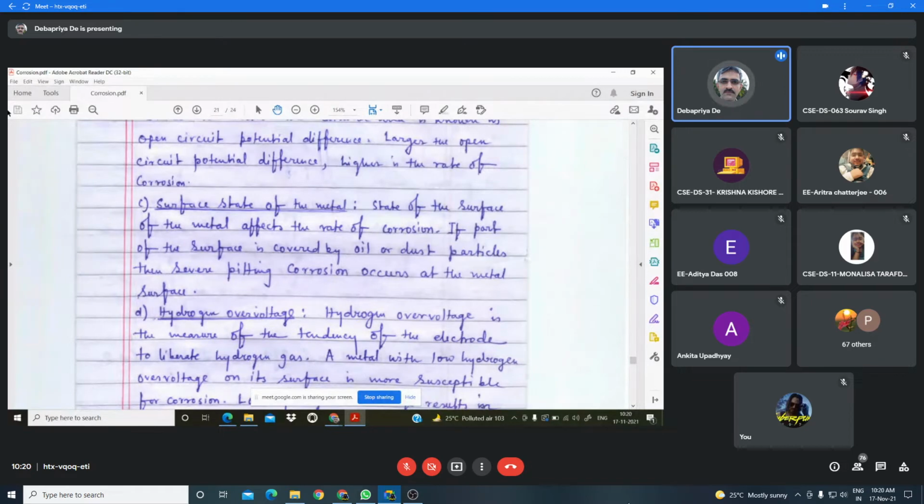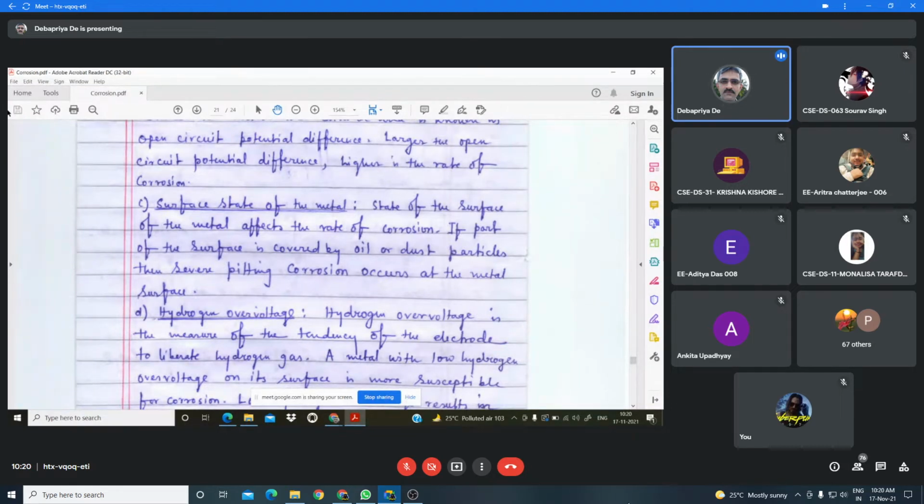Whereas if the volume of the layer is less than the volume of the metal, then what happens? The corrosive layer formed on the metal surface is porous in nature. And if it is porous, then it is non-protective.